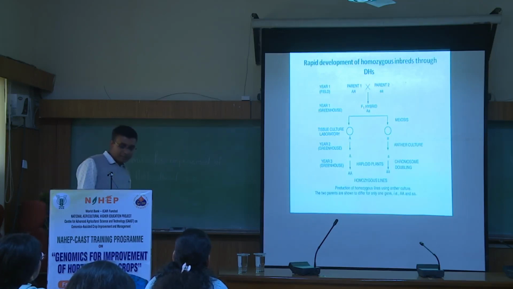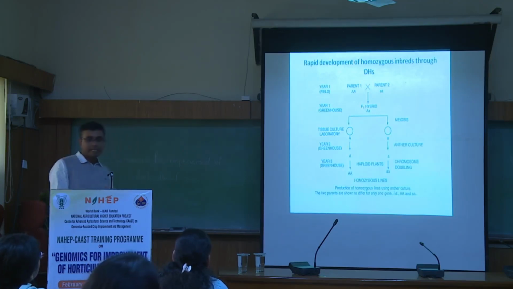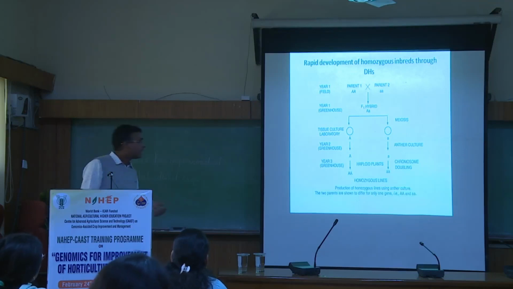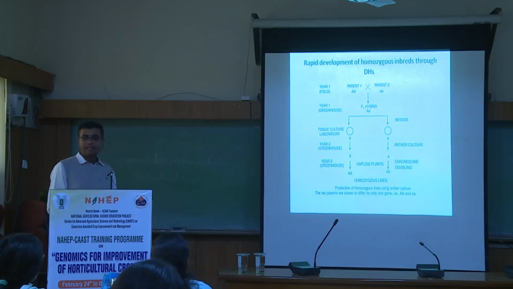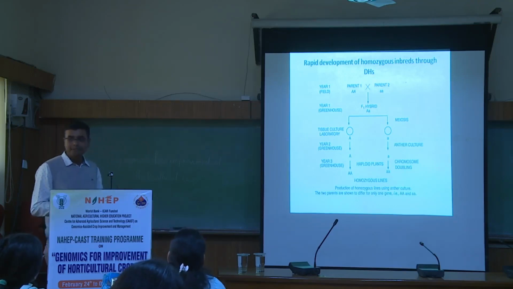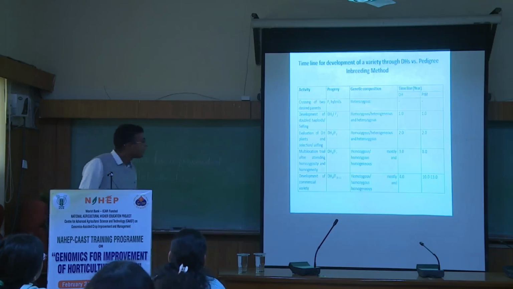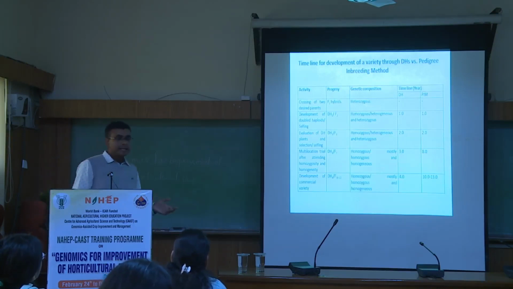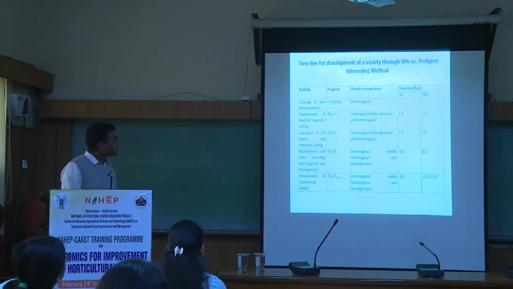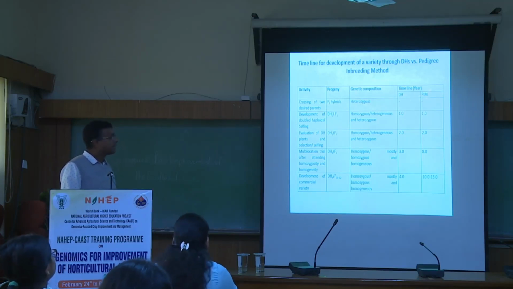Now, actually, I was working on the DH for a long time, for the last 10 years. So what I thought is that in case of vegetable crops, when we are talking about speed breeding, if we do not talk about the double haploid, that may not be justice, no? Because in speed breeding, nothing else is available in case of the vegetable crops. So now coming to the DH, how it can be applied in crops like cucumber, crops like, you can say, cauliflower, no?